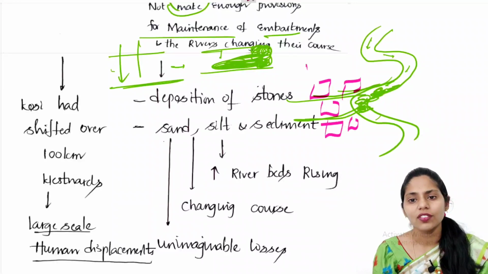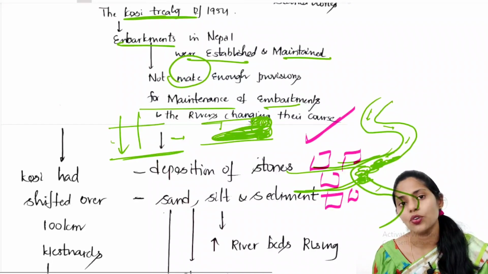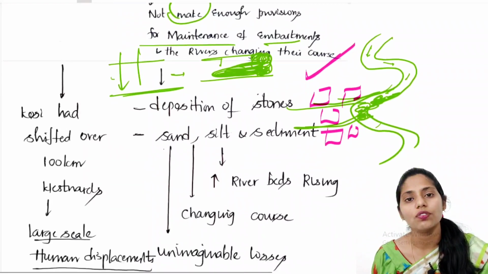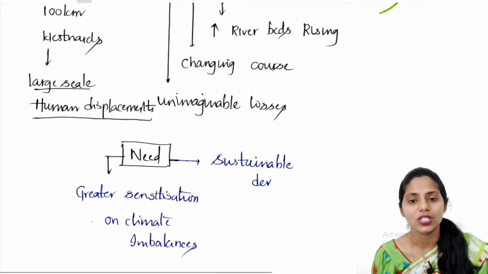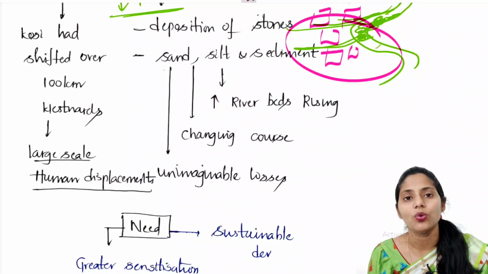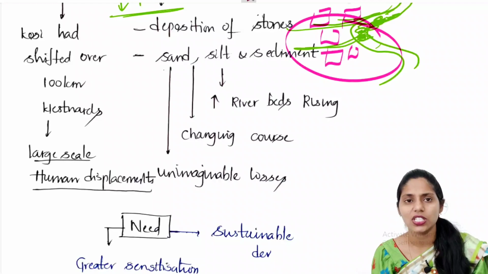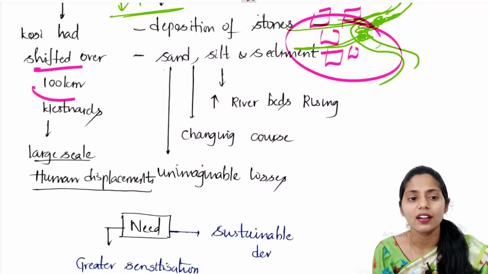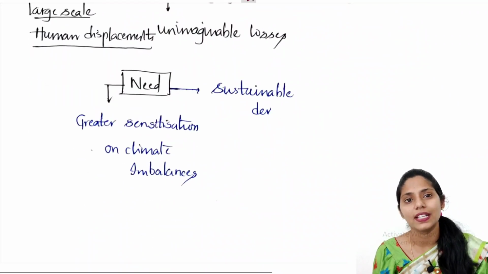So the steps taken by India and Nepal during this Kosi Treaty of 1954 did not bring enough outcomes because of the changing course of the rivers, for example, the increase in river bed and the changing course. Because of this, there were unimaginable losses for the people living in that area. And if you're talking about river course changing, river Kosi has shifted over 100 kilometers westwards, and that led to large scale human displacement.